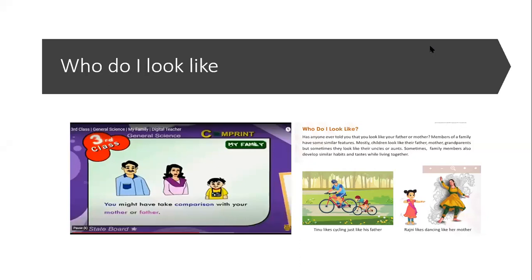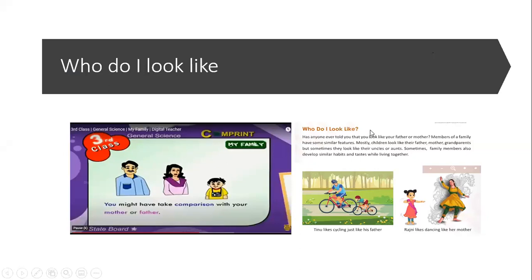The family, the joint family, the nuclear family, and also the family tree. So today we will learn how do I look like. Means you as kids, you might be having a doubt in your mind. Whom do I look like? So let's read out the text and then we will watch the video to understand more.